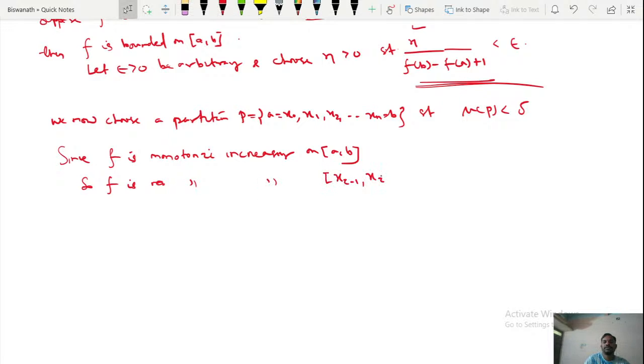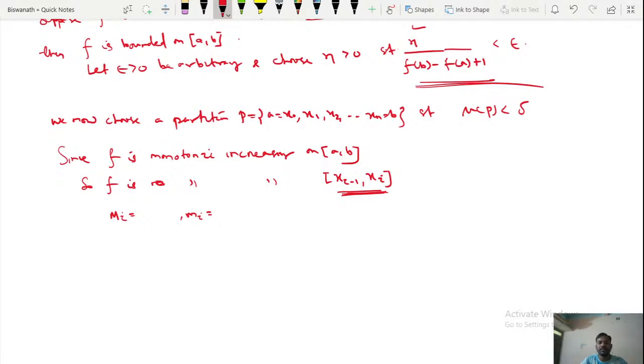Suppose this is the ith subinterval. So f is monotonic increasing on the ith subinterval also. In the ith subinterval, capital Mi is the supremum of f of x for x in this subinterval, and small mi is the infimum of f of x for x in this subinterval.